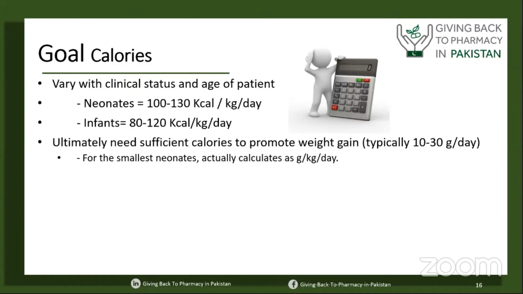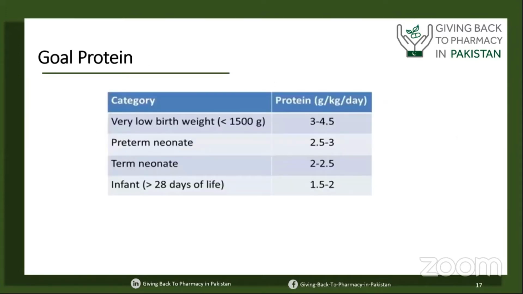Ultimately, we need sufficient calories to promote weight gain, which is typically 10 to 30 grams of weight per day. For the smallest neonates, we actually calculate as gram per kilogram per day, as per the ASPEN guideline. Once we know the total required calories, the second step is to know the goal protein. What is the requirement of the protein?